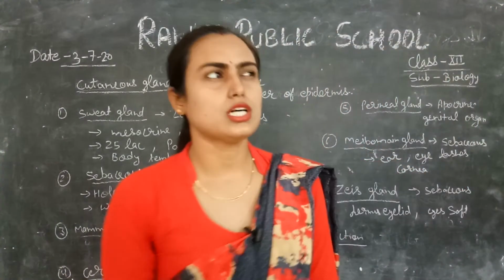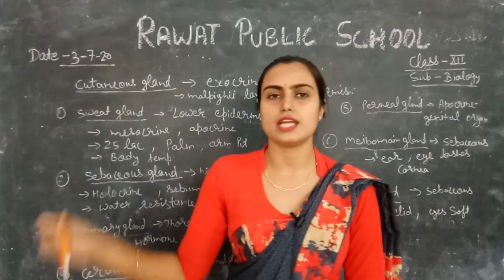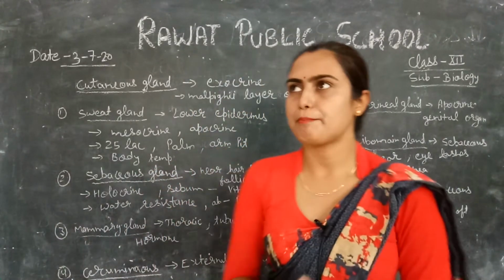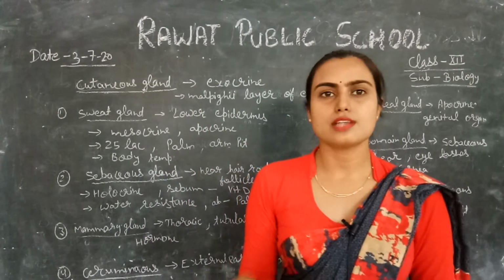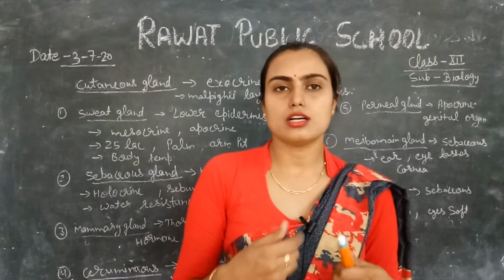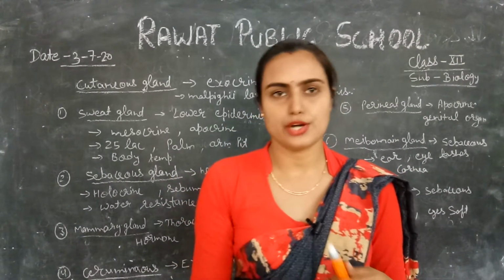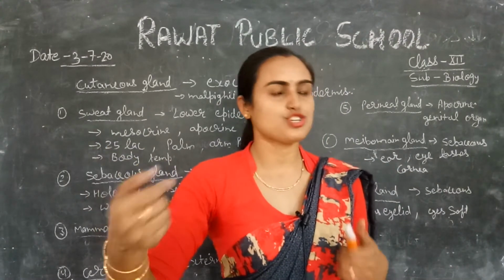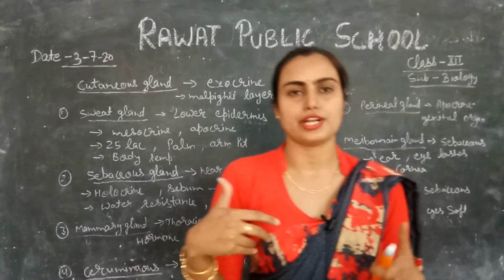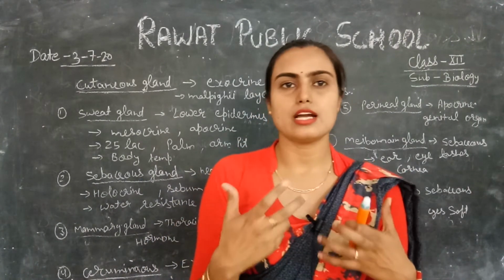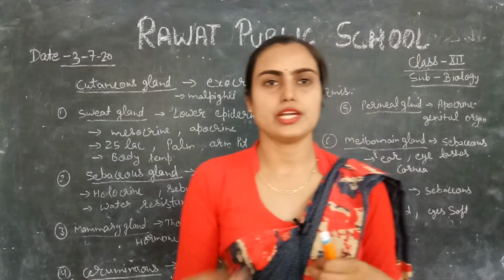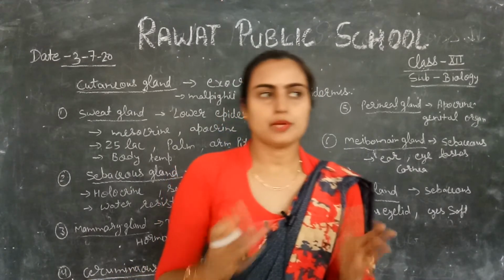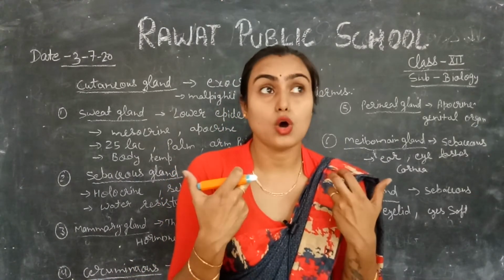Next, what is the main role of the sweat gland in our skin? It is the regulation and maintenance of body temperature, because you know very well that during the summer season our body sweats in a large amount as compared to the winter season. Why? Because the outer environment temperature is higher than our internal body temperature. So to maintain the internal body temperature, our body releases a large amount of sweat, because we are warm blooded.